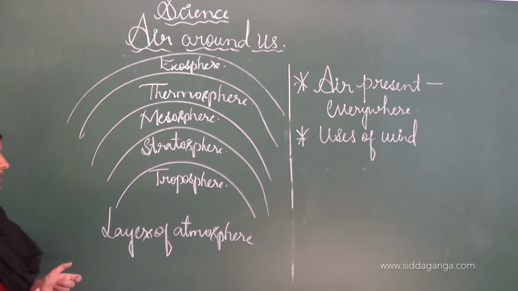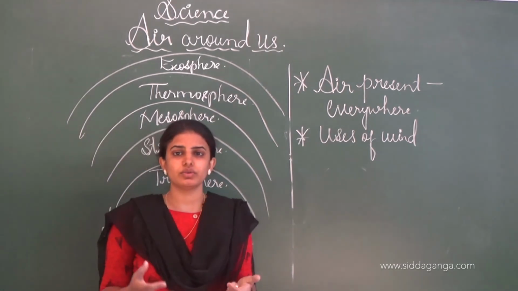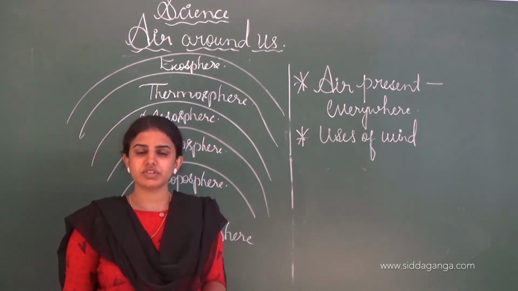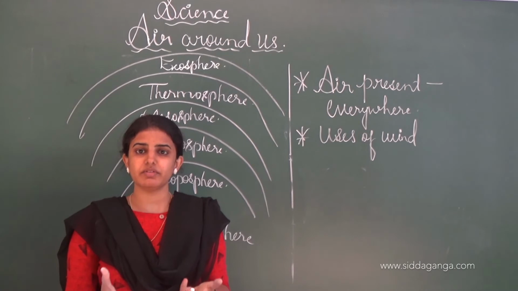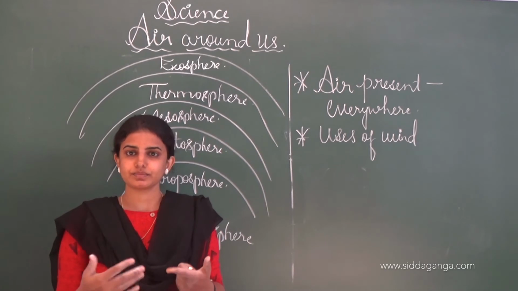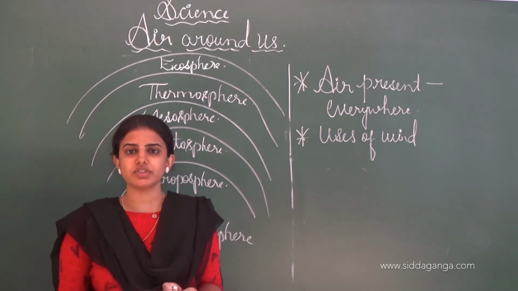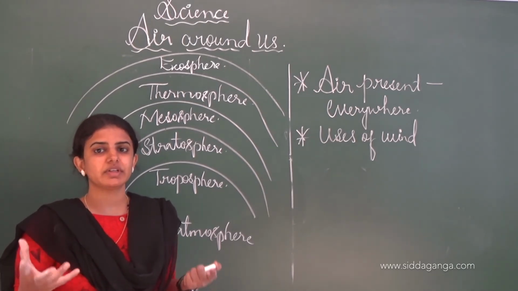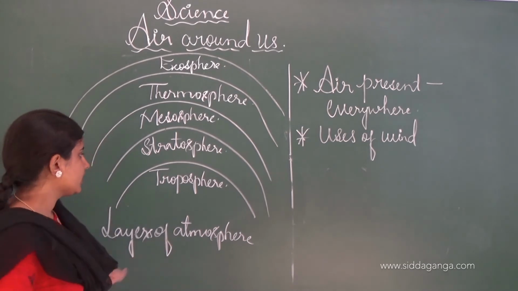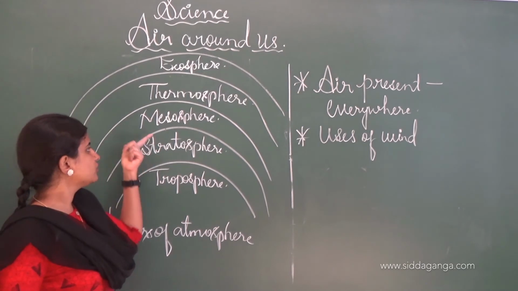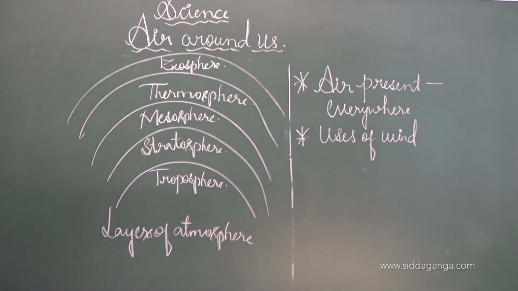Mountaineers carry an oxygen cylinder when they climb up the mountain, because the oxygen level is reduced, so to neutralize the level of oxygen they carry the oxygen cylinder with them. And these are the layers of the atmosphere: troposphere, stratosphere, mesosphere, thermosphere and the exosphere. Next we shall move on to the components of air.